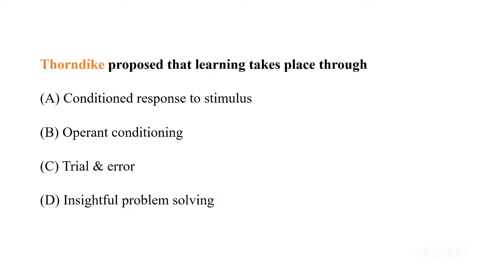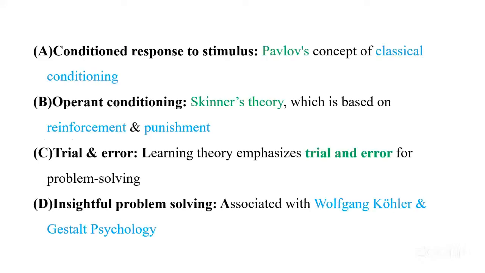Moving forward to the next question. Thorndike proposed that learning takes place through A, conditioned response to stimulus, B, operant conditioning, C, trial and error, D, insightful problem solving. Let's understand each option. Conditioned response to stimulus is part of Pavlov's theory, which is classical conditioning. Operant conditioning is Skinner's theory, which is based on reinforcement and punishment. Trial and error is a learning theory which emphasizes how we learn by trying and making errors, like a problem solving activity. We are learning through that.